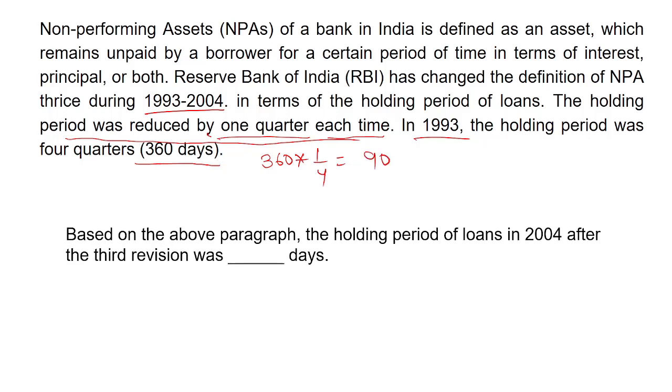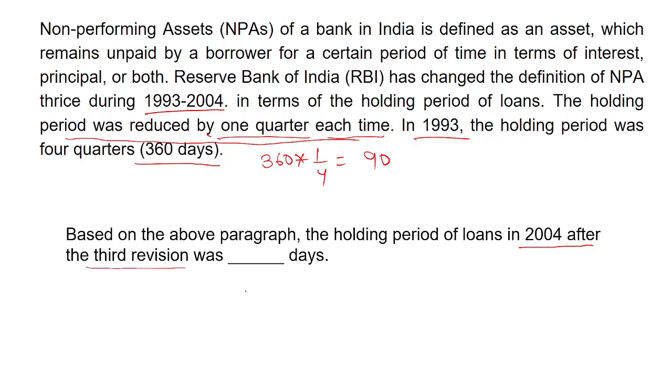So the question is, based on the above paragraph, the holding period of loan in 2004 after the third revision was how many days? It is clearly mentioned that after the third revision, the holding period would be reduced by 3 times 90 from 360 days.